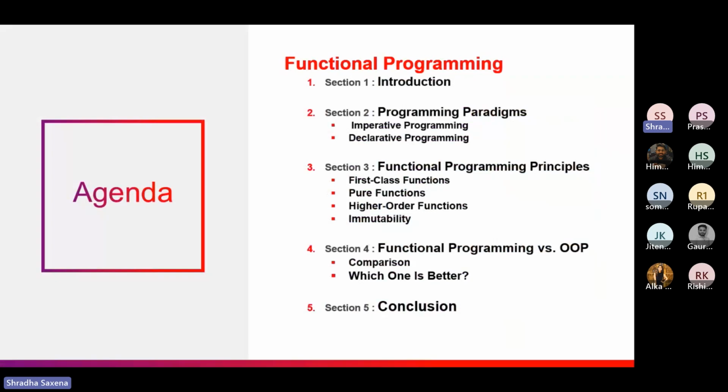Here is our agenda, what we are going to do in the next 45 minutes for functional programming. First, we'll discuss a little bit of introduction. Section 2 will cover programming paradigms, with imperative programming and declarative ones. Section 3 will have the functional programming principles: first-class functions, pure functions, higher-order functions, and immutability. Section 4 will have functional programming versus OOPS, the comparison, and which one is better. Section 5, we will wrap up the whole session with a conclusion.